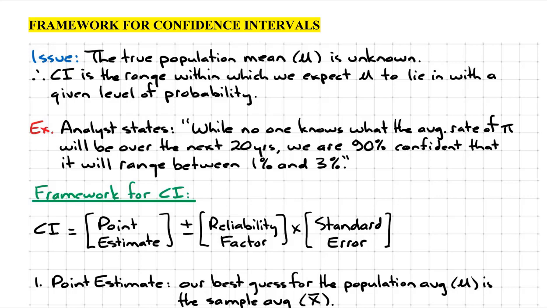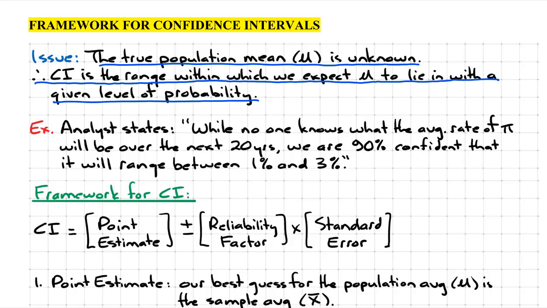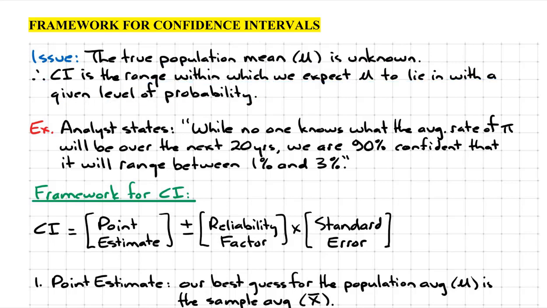Framework for confidence intervals. Here's the issue. The true population mean is unknown or unobservable. Therefore, a confidence interval is the range within which we expect the population mean to lie with a given level of probability. Let's look at an example.